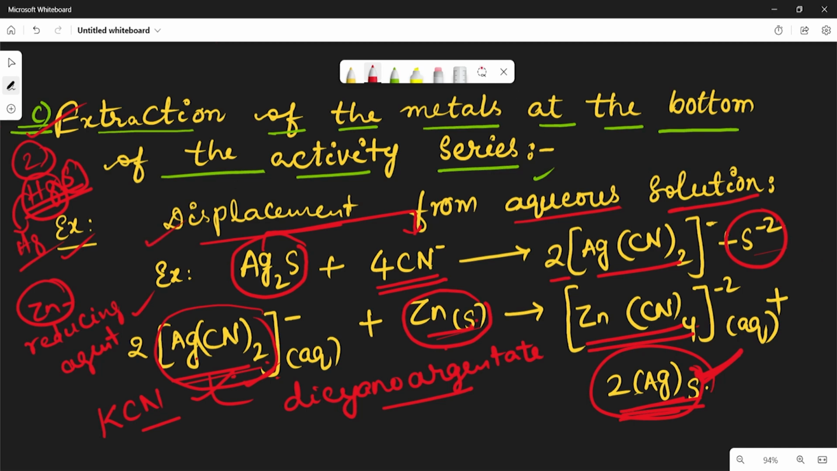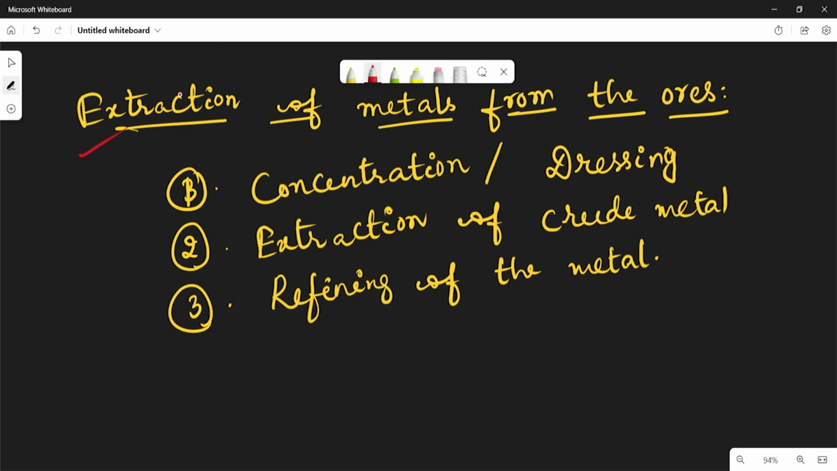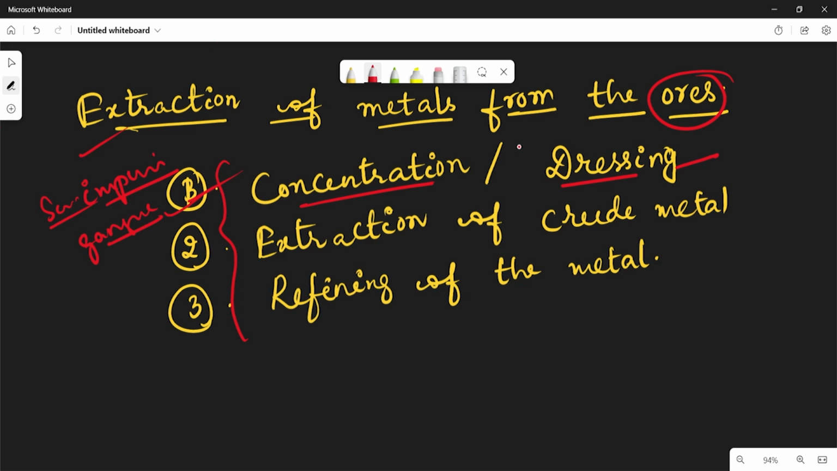And next, earlier we discussed that the extraction of metals from the ores involves three stages, right? The first stage is concentration and dressing. Concentration means we are removing the impurities. Impurities are called gangue, which means sand, soil, all those things we remove in the first stage. There are a lot of processes to remove the impurities, depending on the different types of ores.